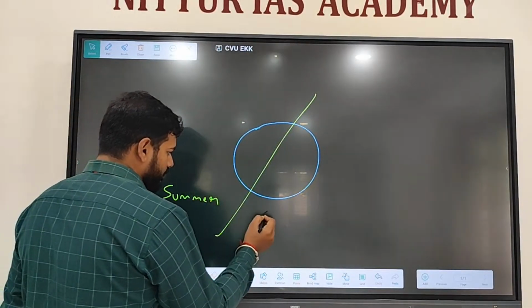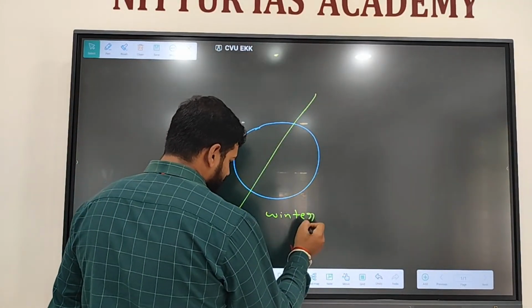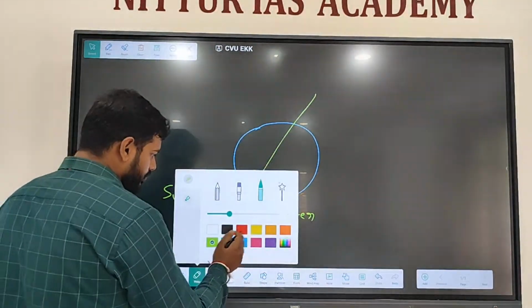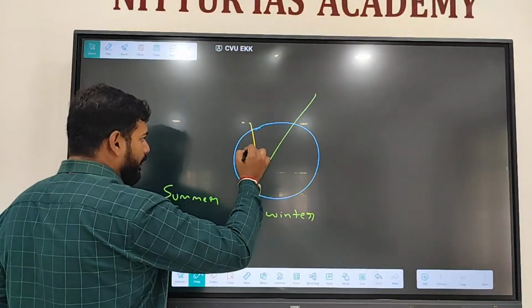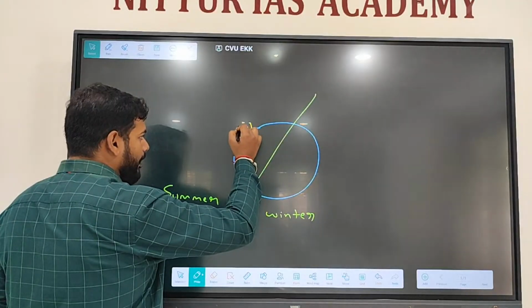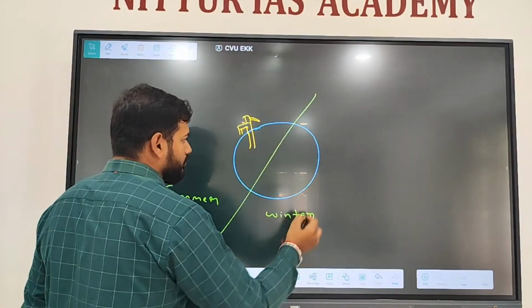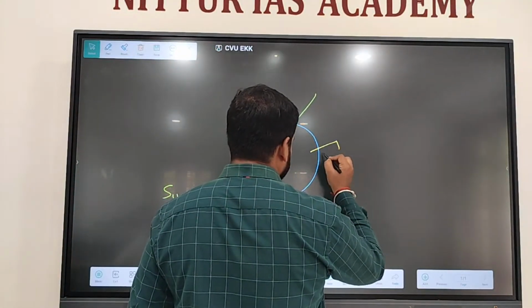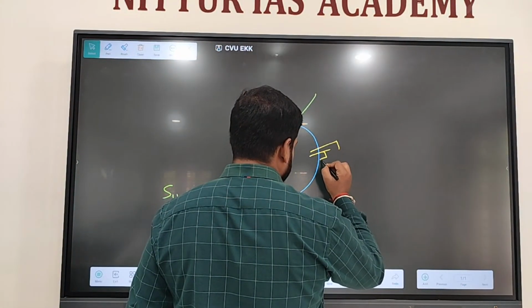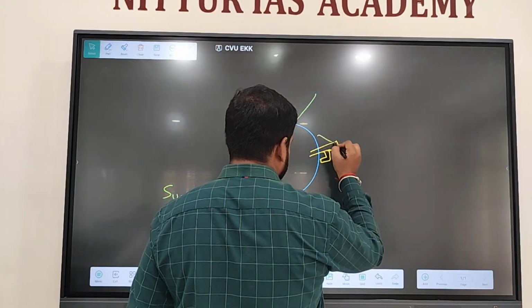Summer, winter. From the same spot, you are getting water.